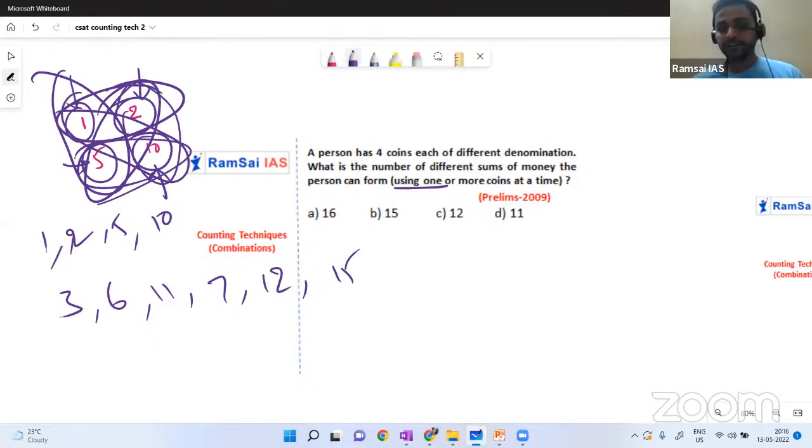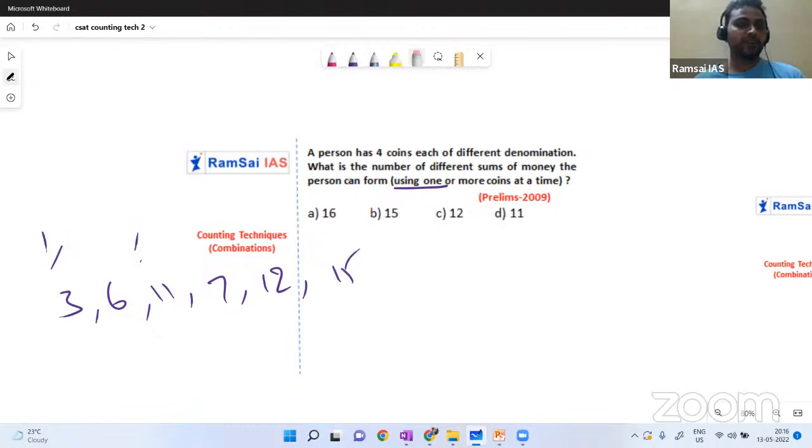Like that, all different values we are getting now. But if you start counting like this, you will get the answer, but it takes around 3 to 4 minutes. But you have to answer this kind of questions in hardly 1 minute.